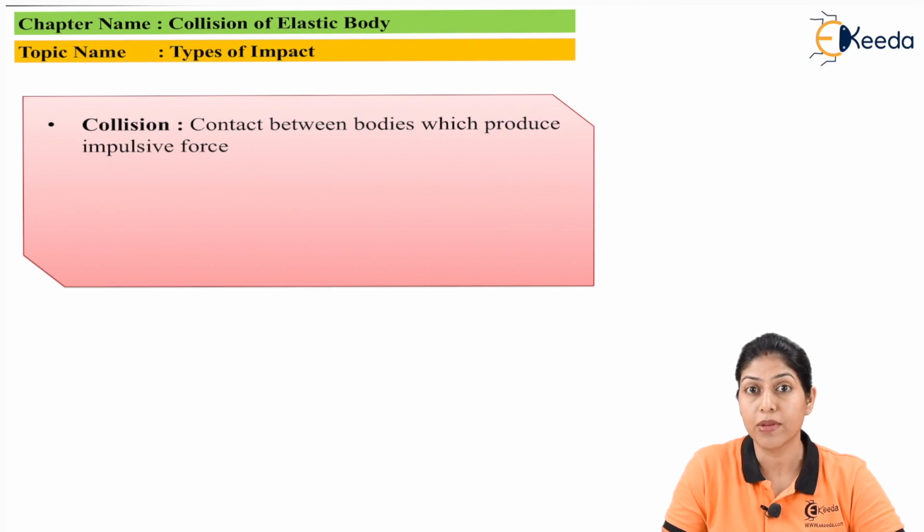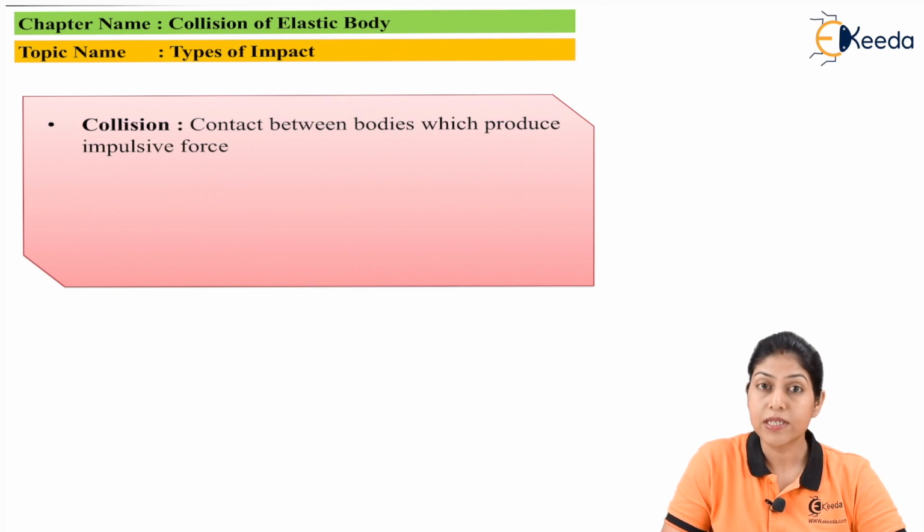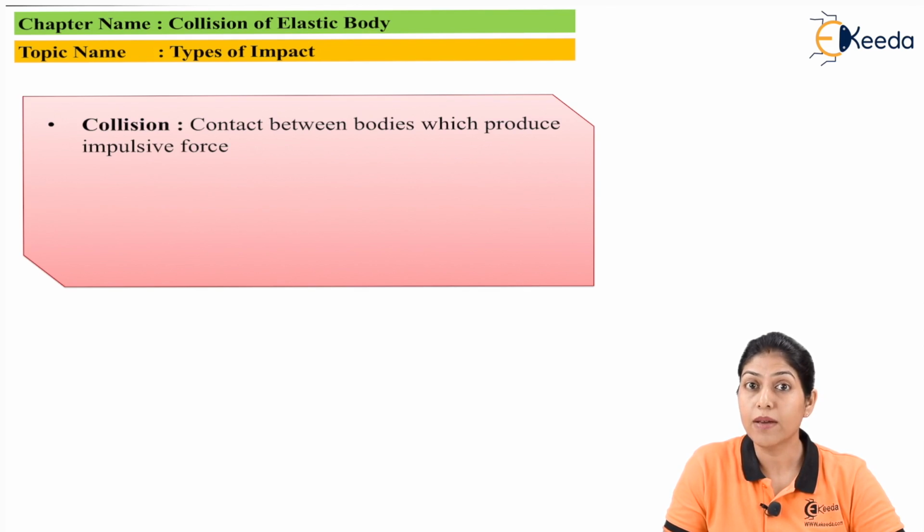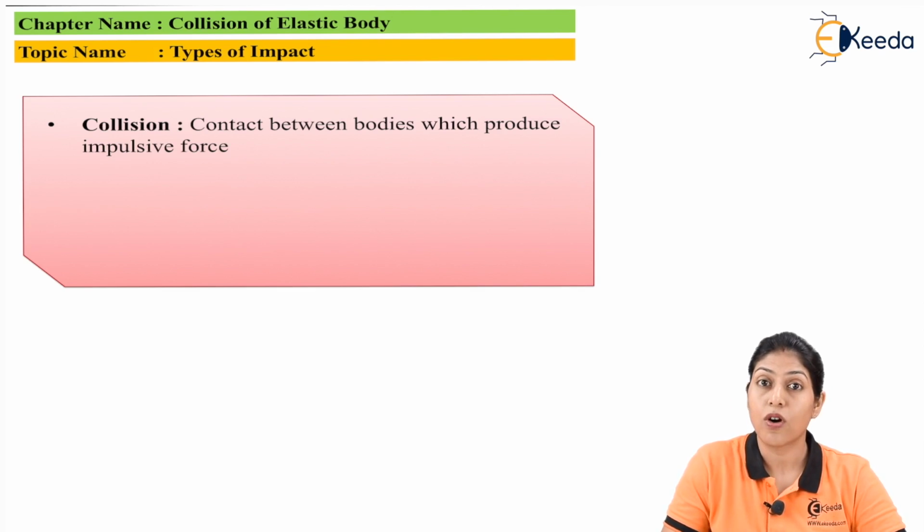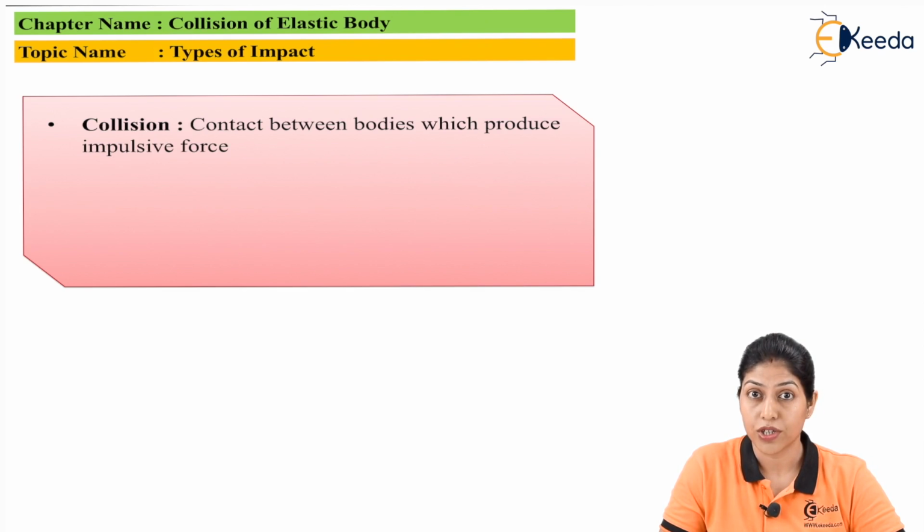That motion can be rectilinear, curvilinear or rotation. Whatever type of motion we are considering, if there is an impulsive force produced by the motion of two bodies for a very short duration because of the different velocities, that particular phenomenon is called collision.